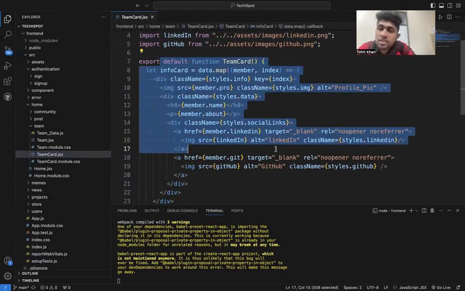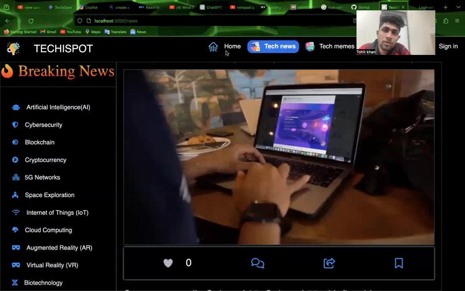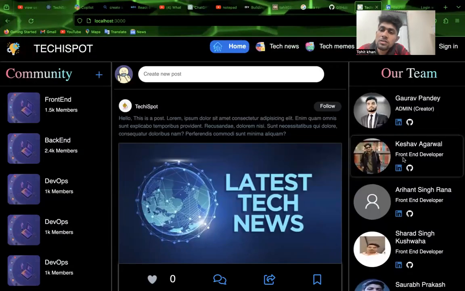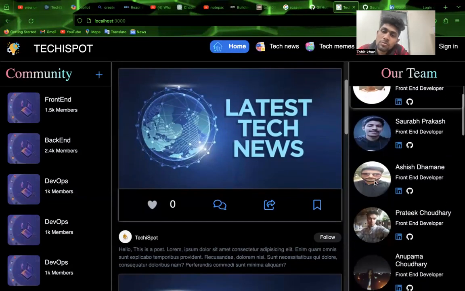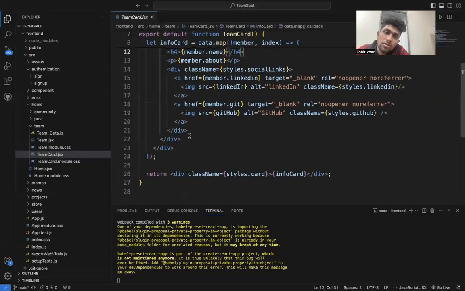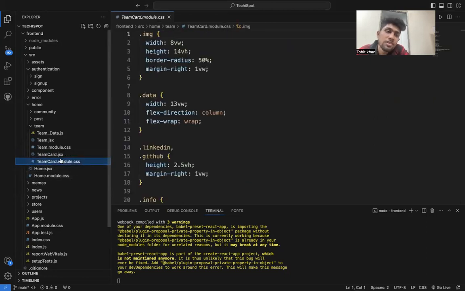teammates' pictures and their LinkedIn profile link, and a GitHub link also connected to each other. In this teamwork section, LinkedIn is also connected, and GitHub is also connected to it. So most of the people are contributing to the project. This file handles these things only, and implements its CSS.